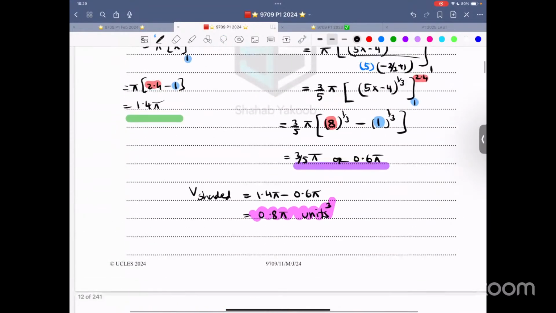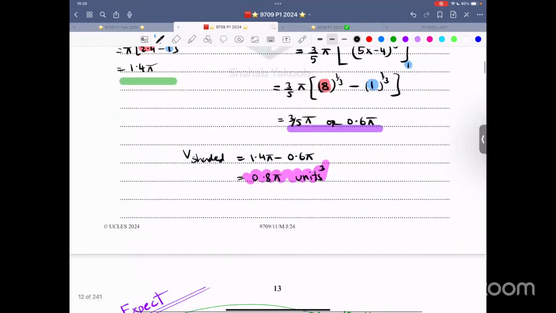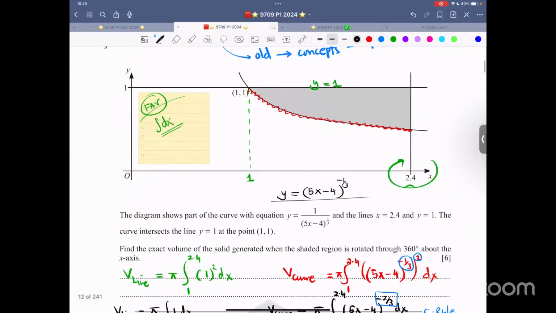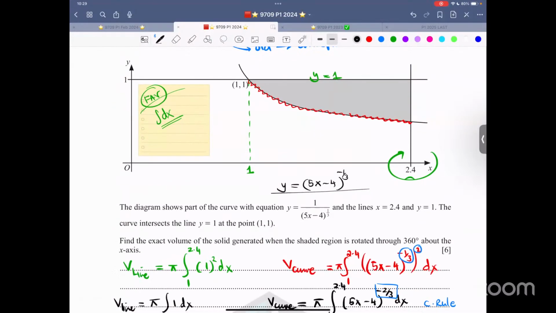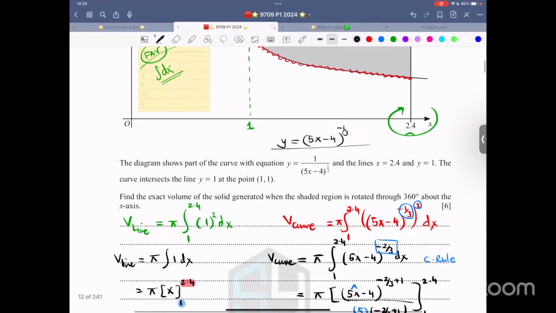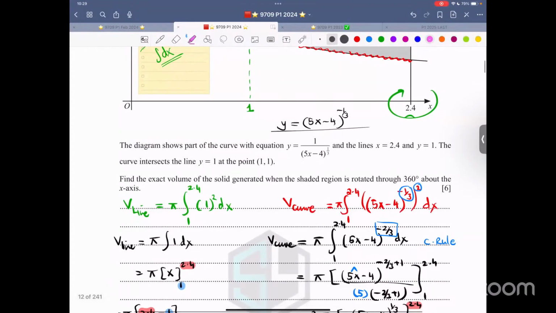Now, let me look at this paper. Someone has asked about question number 9. Someone said, sir, it does ask for the exact answer. Yes, thank you. I missed it out. And even if it did not, still, I'll leave the answer in the exact form. Very sharp observation. Thank you.